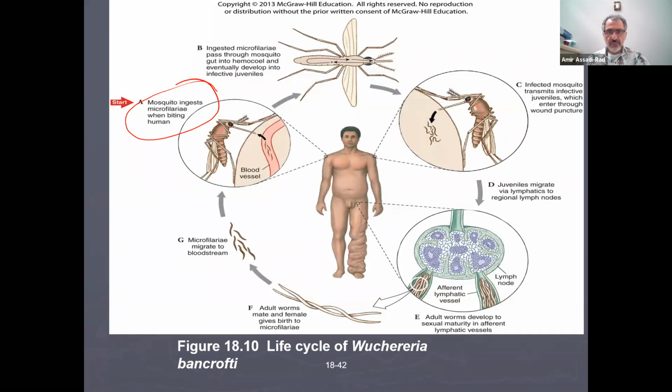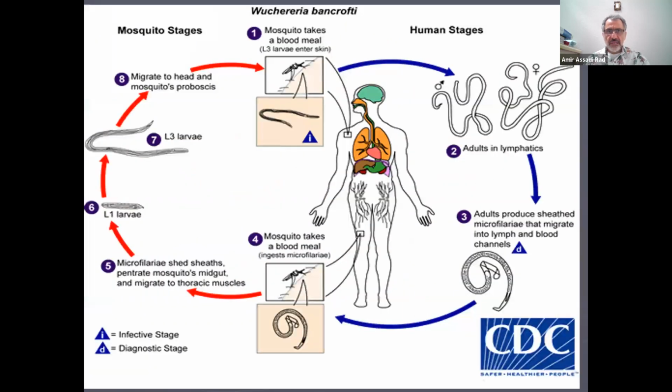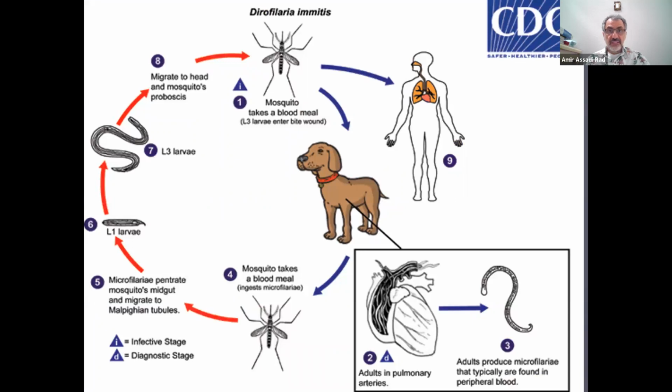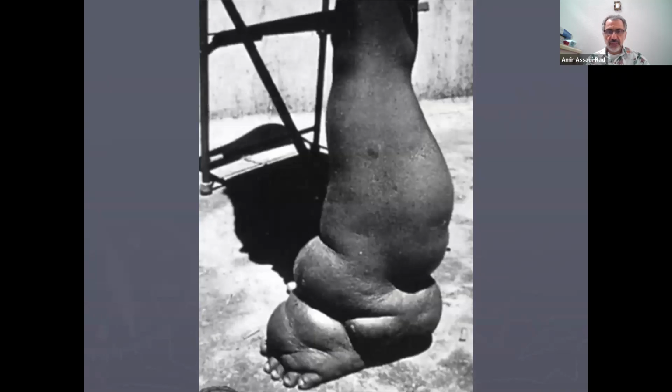Of course, this has to be Wuchereria bancrofti as well. CDC, this is Dirofilaria immitis. So the life cycle is between dog, mosquito, and dog, but humans can be bitten, and then of course in humans it can happen. This is an example of elephantiasis.